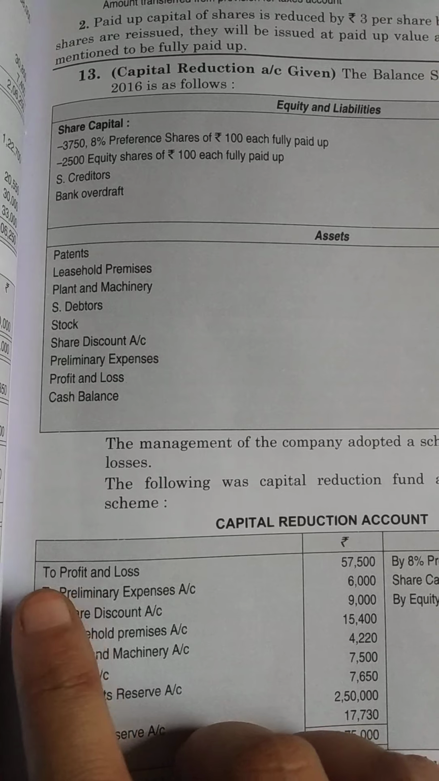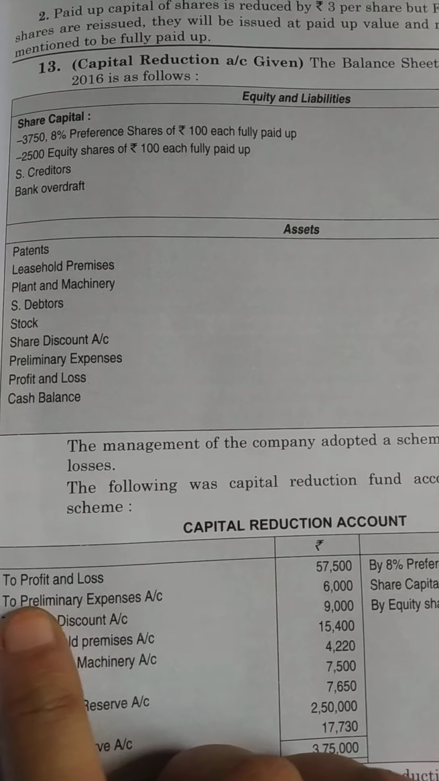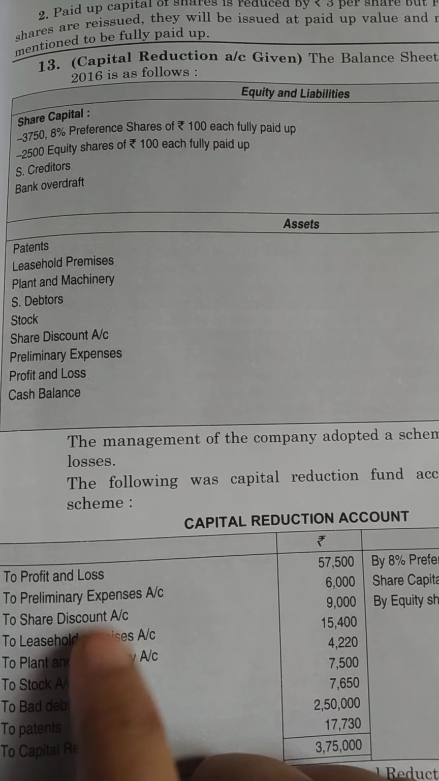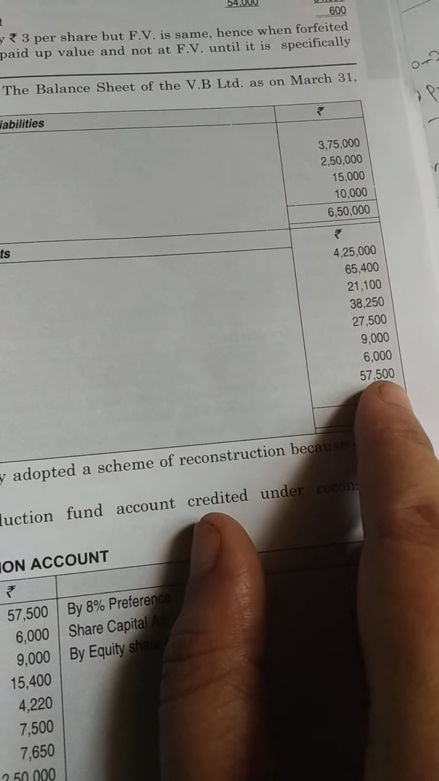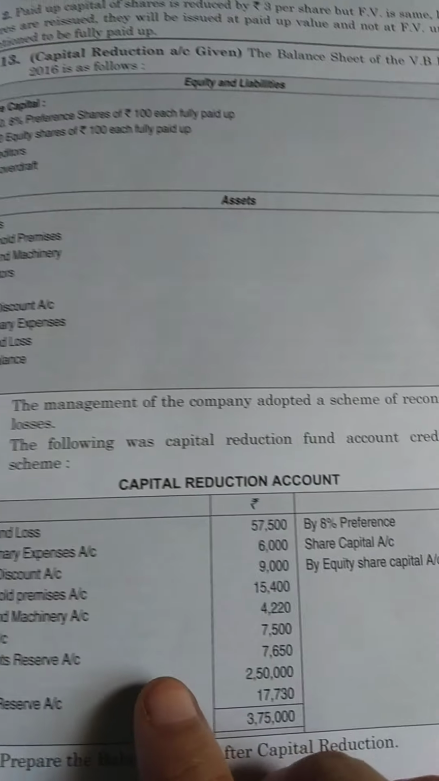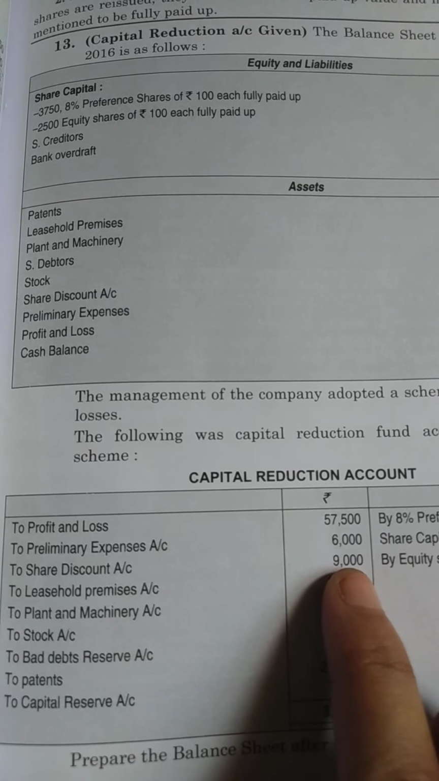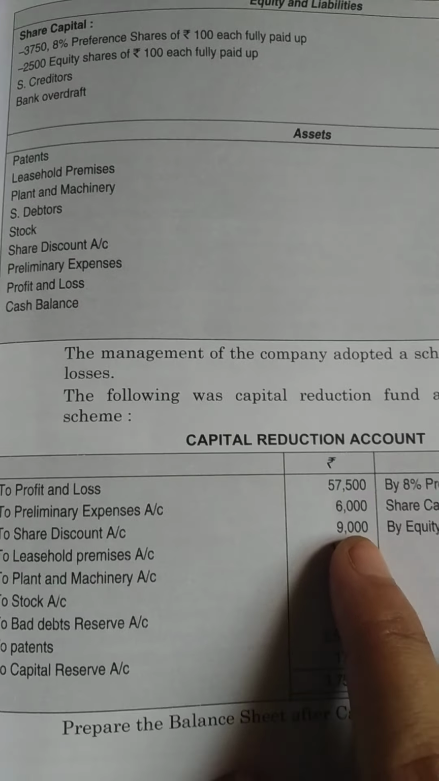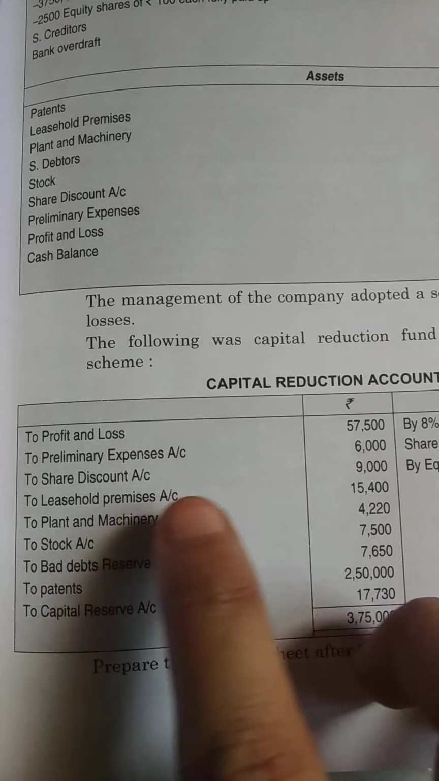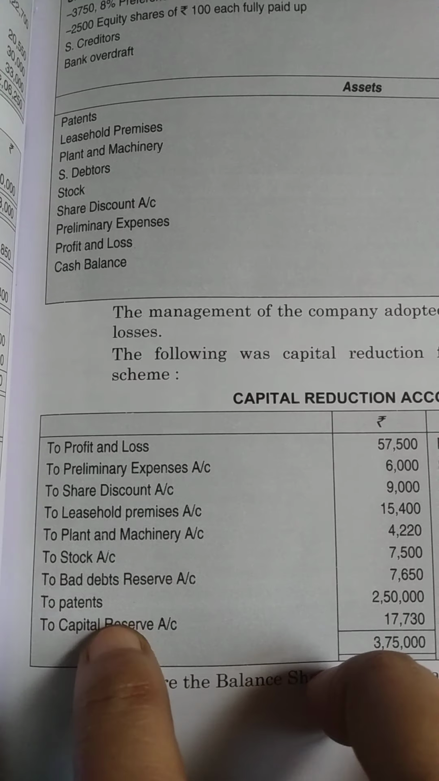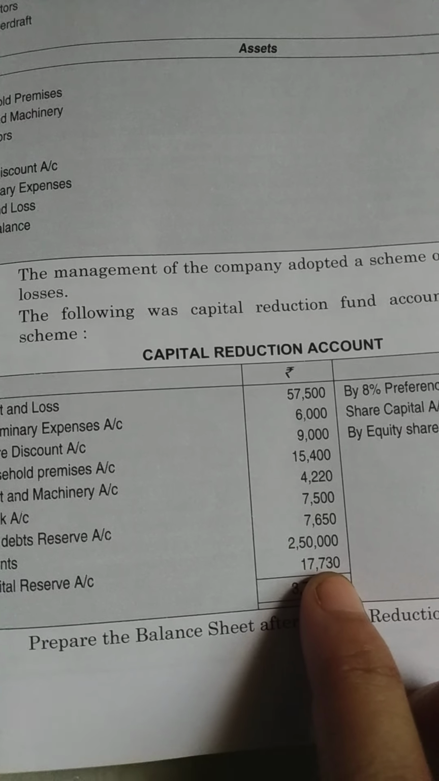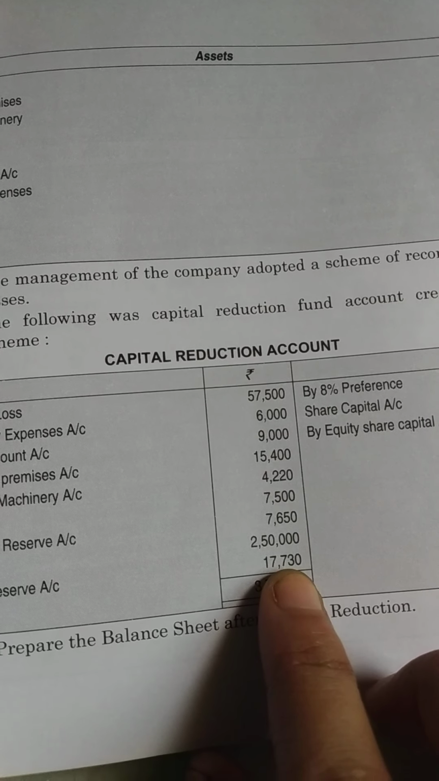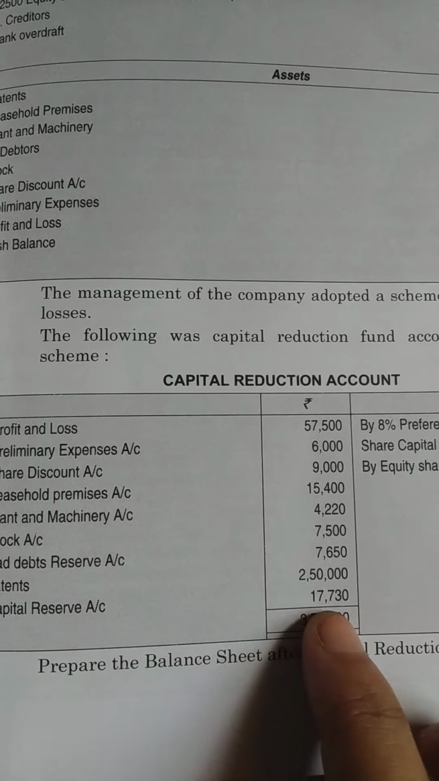Coming to the asset side, total profit and loss account, preliminary expenses, share discount. I think all these three are totally written off, as usual we have been doing in the problems. And he has reduced certain assets, and at the end the amount which is left in the capital reduction account is transferred to capital reserve account.